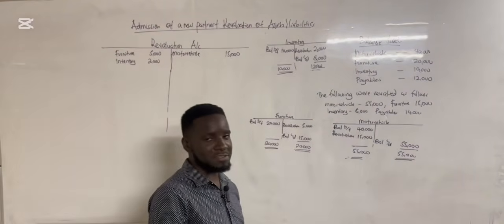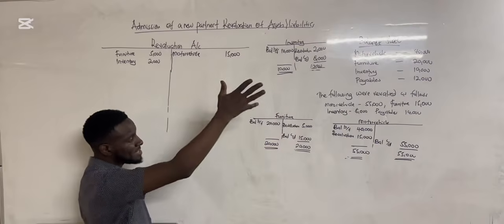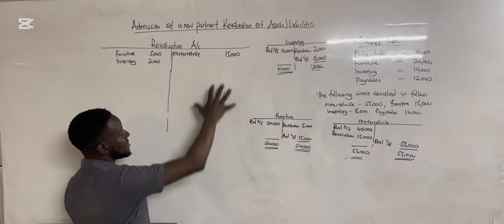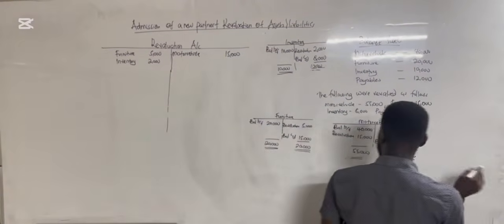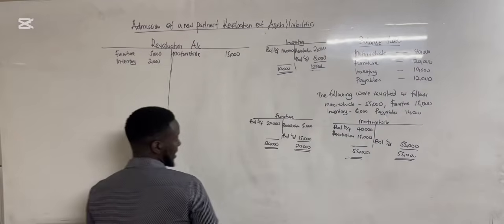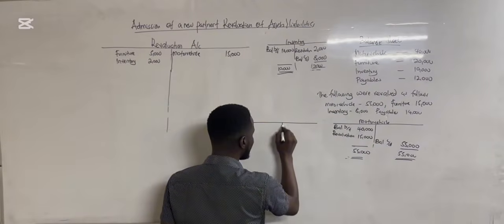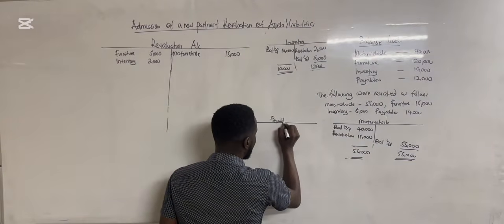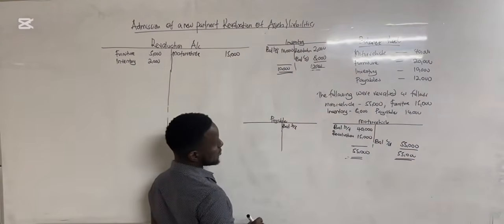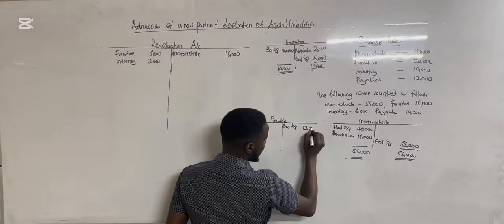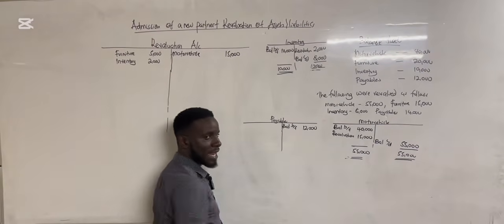Once an asset is decreasing in value, you get that difference by which it is decreasing and debit it to revaluation, and once an asset is increasing in value, you get that difference by which it is increasing and credit it to the revaluation account. Then lastly, we have our payables. Our payables are liabilities. So unlike the assets, the payables have a credit balance. The balance brought forward for payables is 12,000, and I'm putting it on the credit side because payables are liabilities, and liabilities have a credit balance.